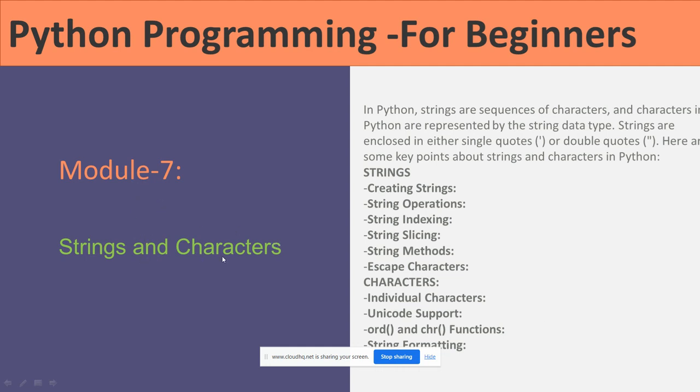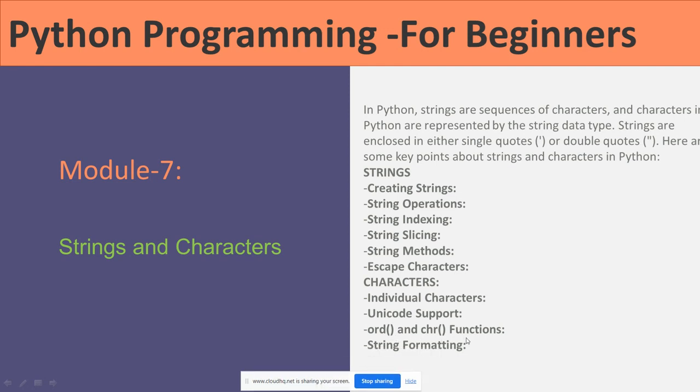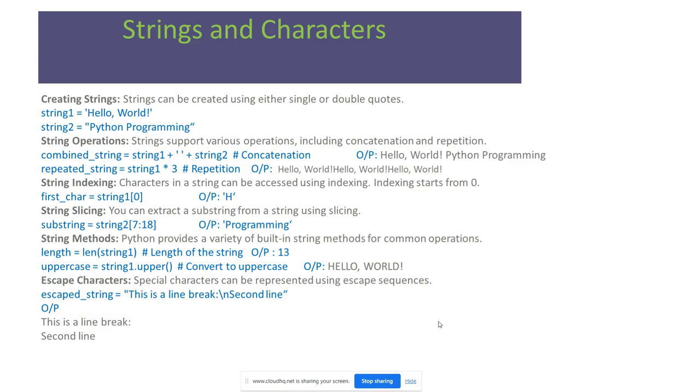Module 7, strings and characters. Strings are a sequence of characters. Characters in Python are represented by the string data type. Strings are enclosed in single quotes or double quotes. We see here creating strings, string operations, string indexing, string slicing, string methods, escape characters. Characters having individual characters, Unicode support, ord and chr functions we are having. String formatting also we see here.